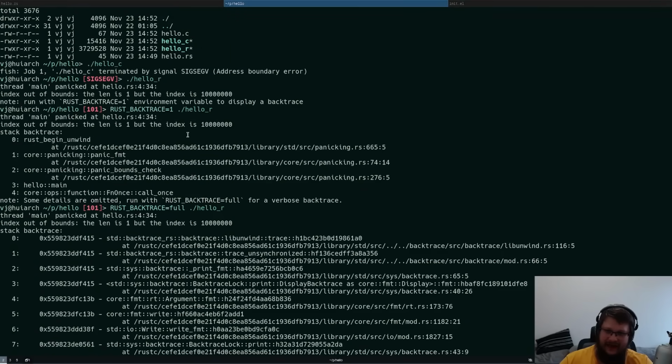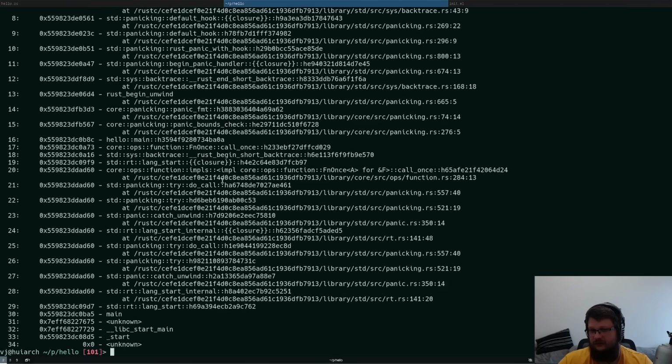Having automatic array bounds checks is very helpful. This is something every modern programming language just has by default. So this is the first reason, and you can strip it down.